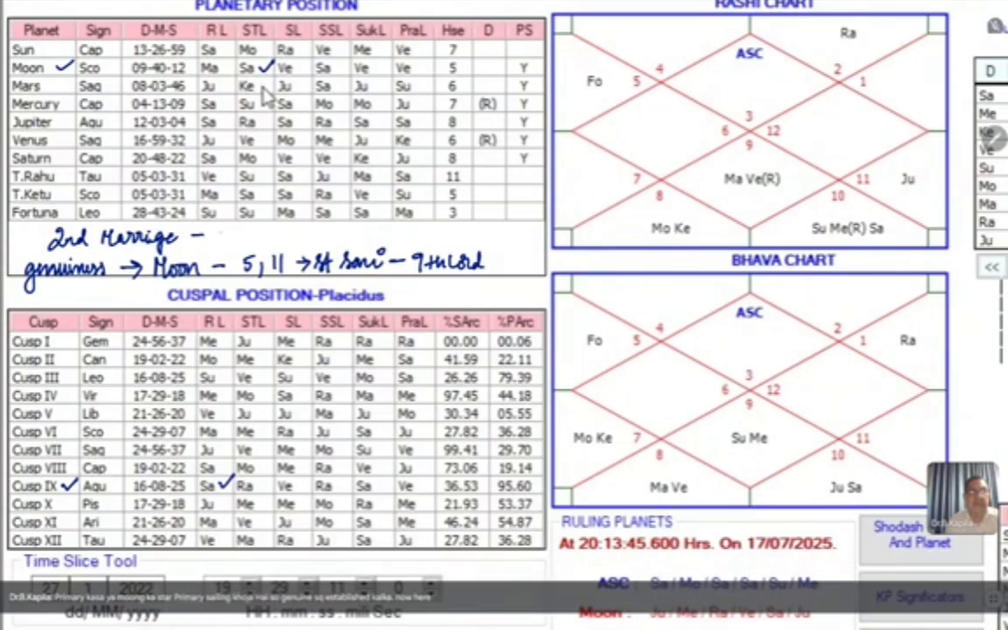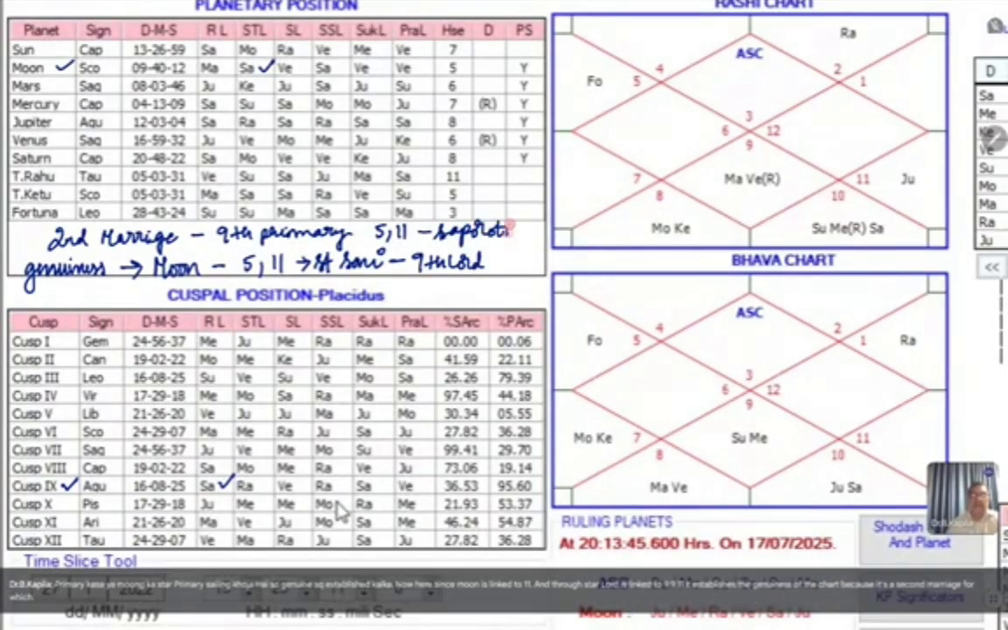Now here, since Moon is linked to 11 and through its star lord is linked to 9, it establishes the genuineness of the chart, because it's a second marriage, for which the ninth house is the primary cusp. The first point is to check the genuineness.